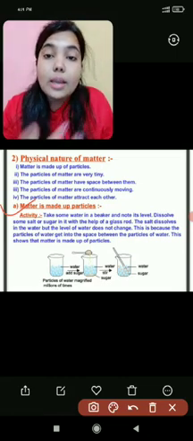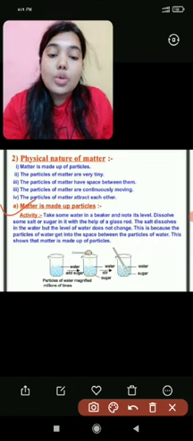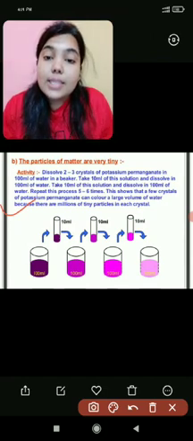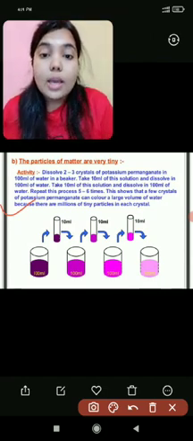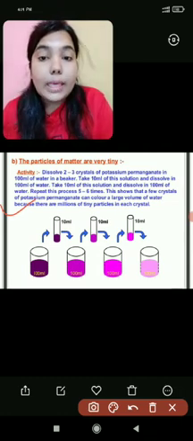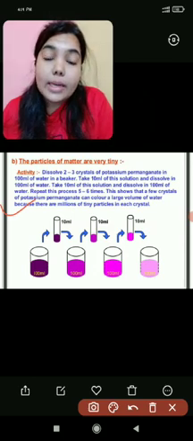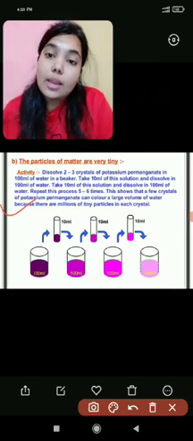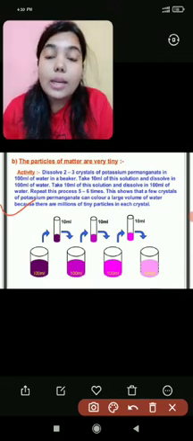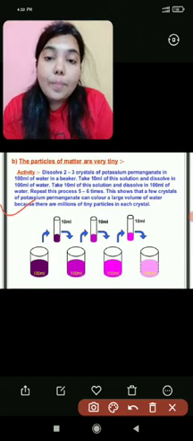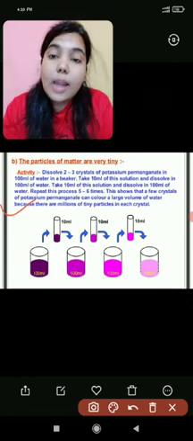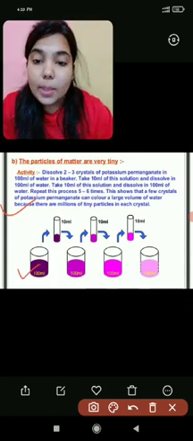Now what are those particles? What is the shape of these particles? For this we have another activity, activity B. It says to dissolve two or three crystals of potassium permanganate in 100 ml of water in a beaker. So what is potassium permanganate? KMnO4. It is basically a compound, because potassium, manganese and oxygen are combined in a fixed ratio. After adding this compound to the water, it will change its color and become pink, as you can see in this picture.